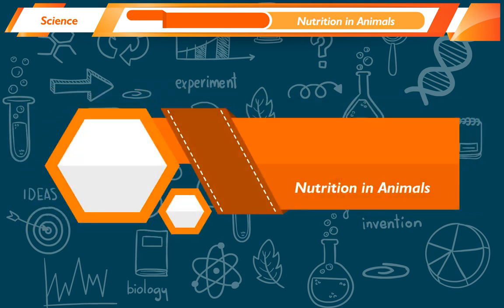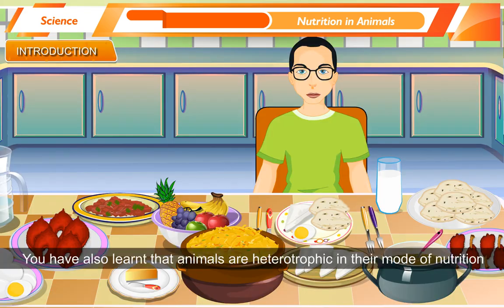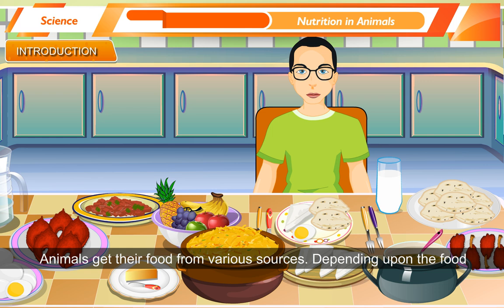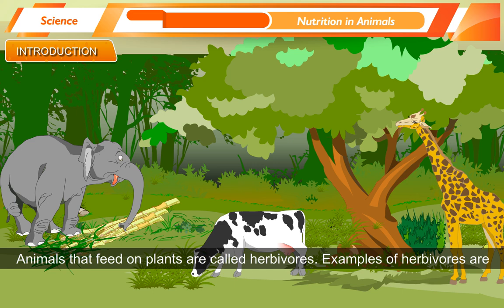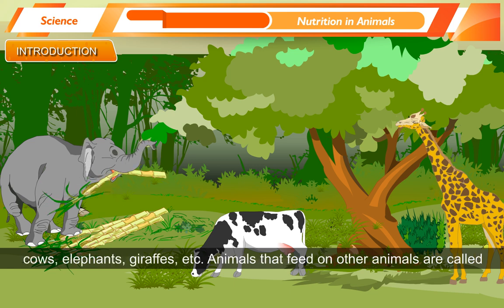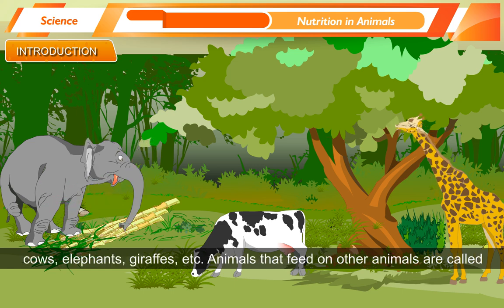Nutrition in animals. Introduction. You have also learnt that animals are heterotrophic in their mode of nutrition. Animals get their food from various sources. Depending upon the food habits, animals are classified into following types. Animals that feed on plants are called herbivores. Examples of herbivores are cows, elephants, giraffes, etc.